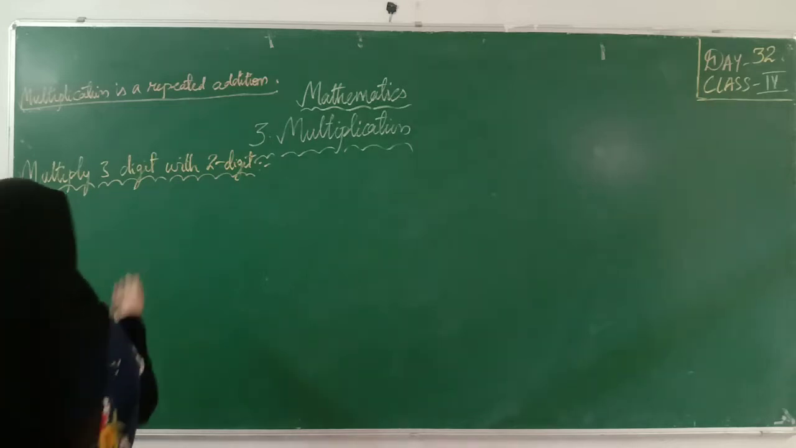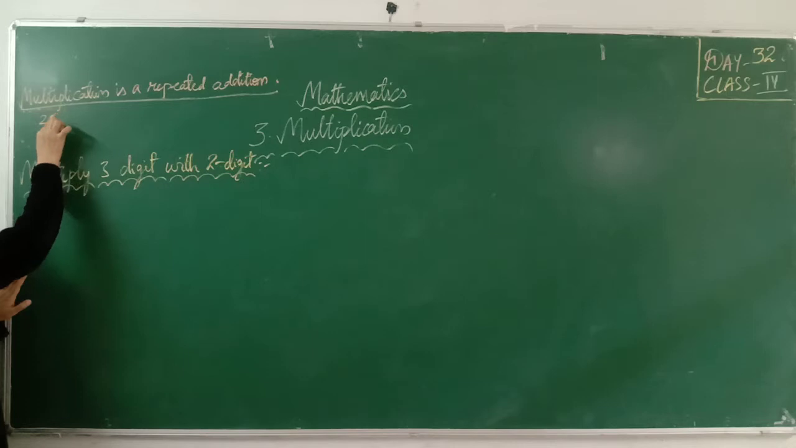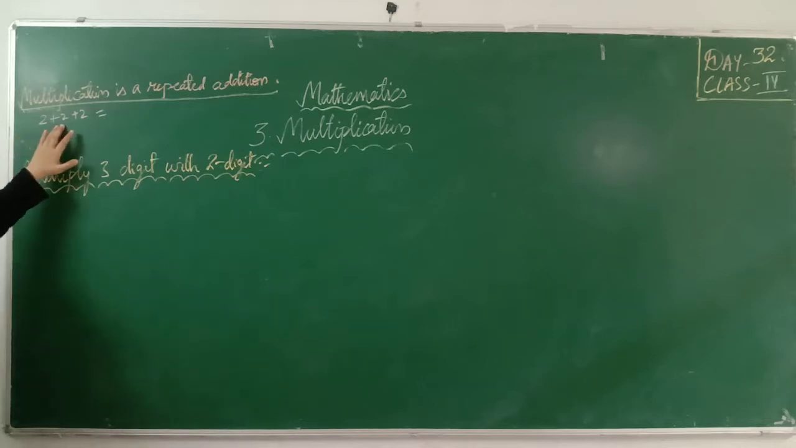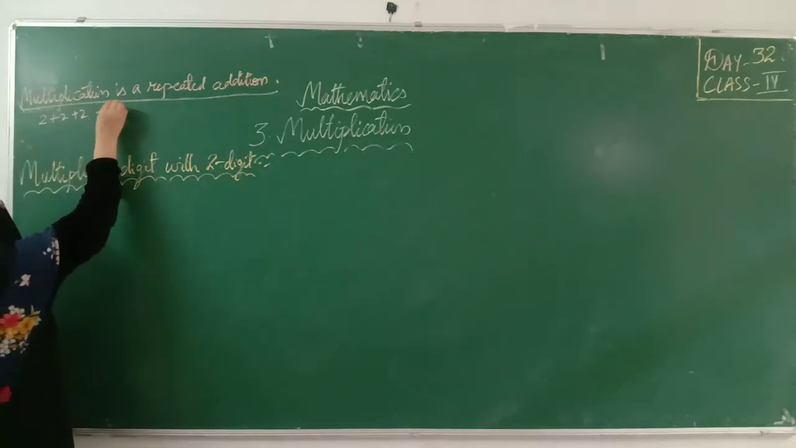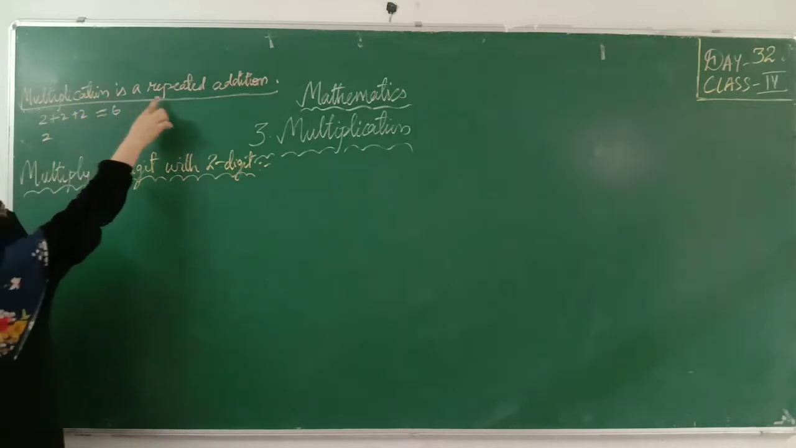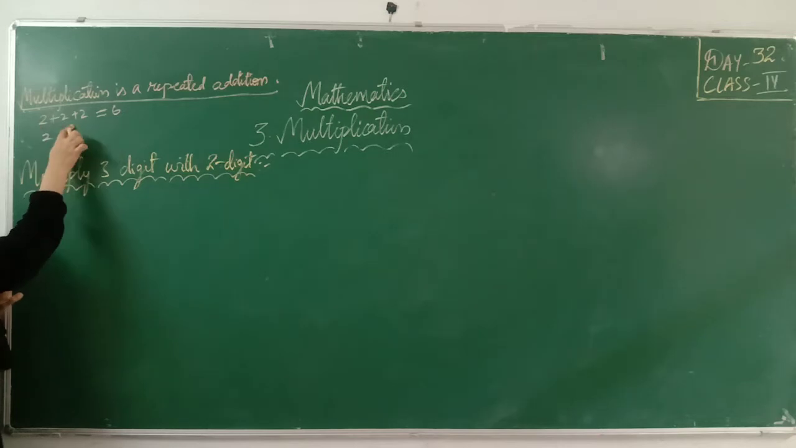Suppose I'm adding 2 three times. 2 plus 2 plus 2. What is the answer, children? 2 plus 2, 4. 4 plus 2, 6. Now, what I'm saying is that multiplication is a repeated addition. I'm taking 2. Here, which number is repeating? 2. I'm writing 2. I'm using the multiplication sign, into or x.